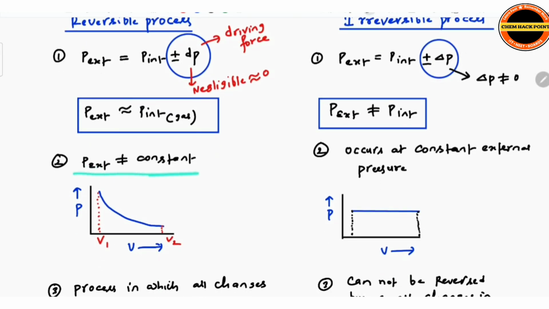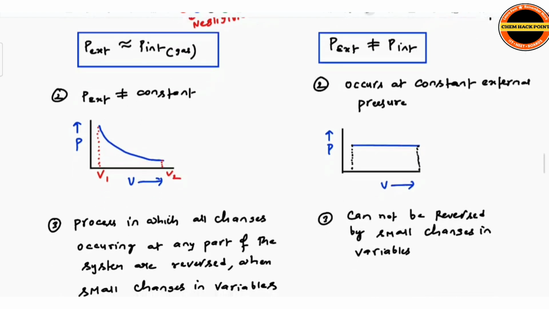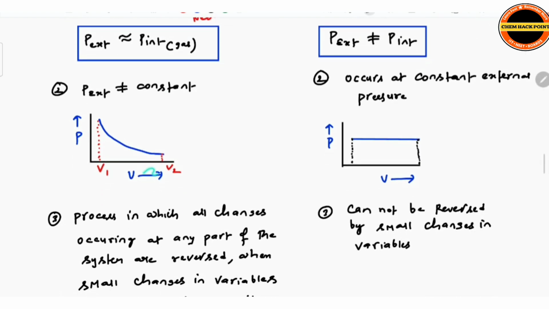In the irreversible process, this occurs at constant external pressure. Throughout the process, external pressure is constant. In the reversible process, external pressure is not constant, it is changing. Step by step, we are adding sand particles, so external pressure changes here. Okay, for example, you see P versus V. Here we observe the pressure slowly increasing and the volume of the overall gas decreasing.